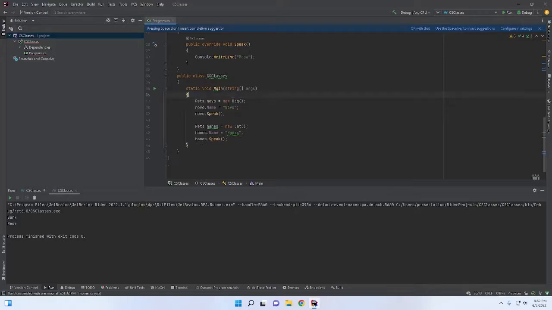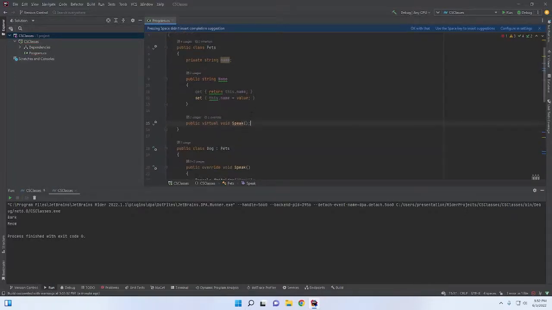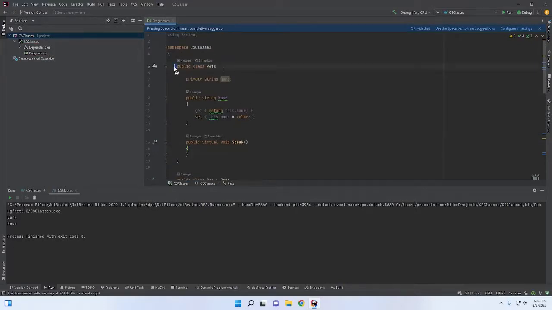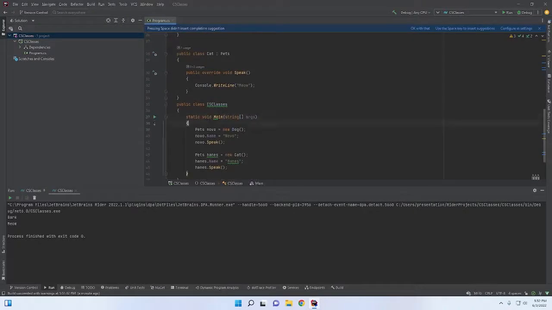If we did not make this an abstract class, so get rid of that and convert this back over to virtual. And now because it's virtual, we need something there. We need some body. Now, because it is just a public class, we can go ahead and create an instance of it.